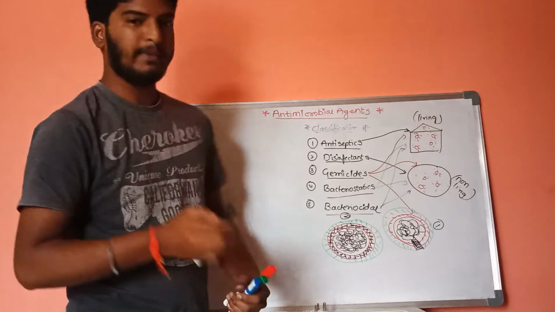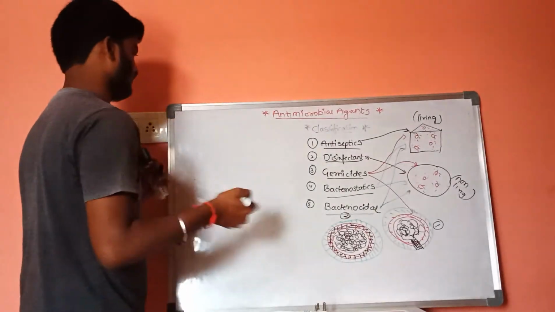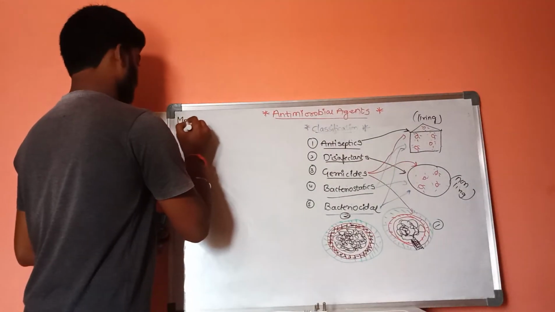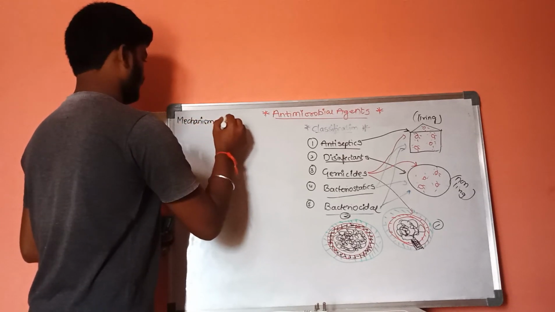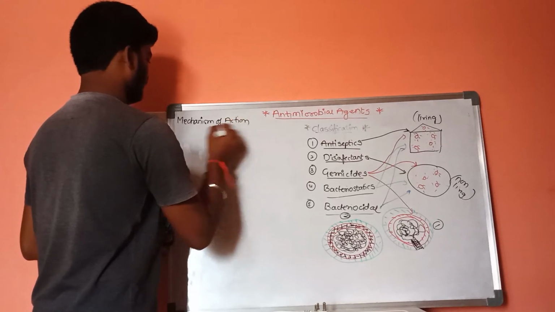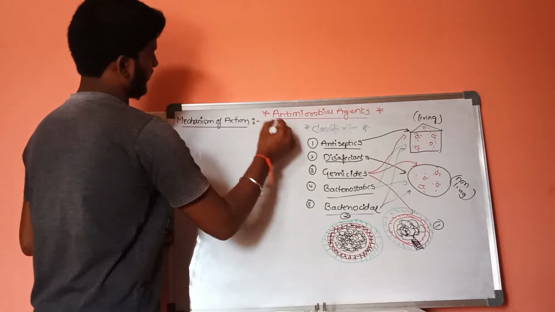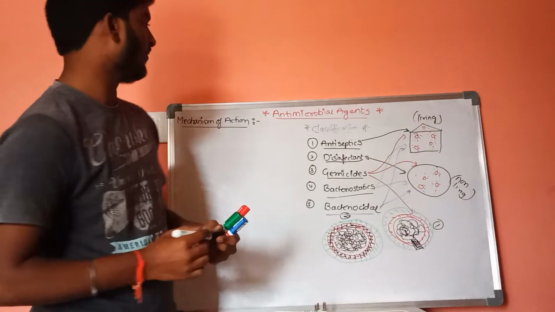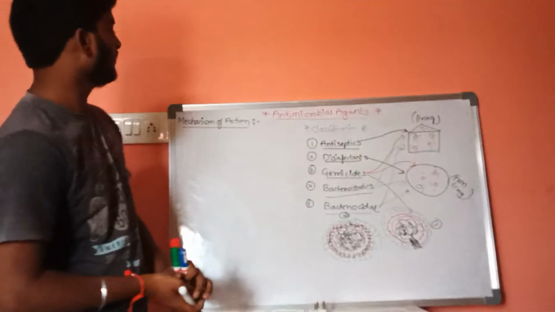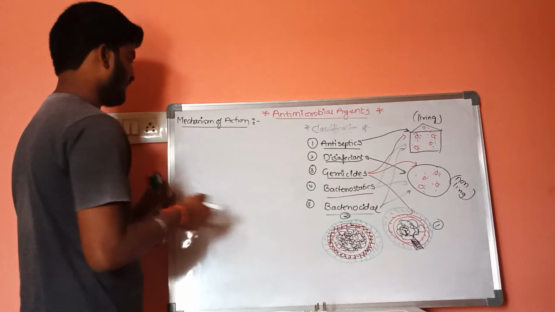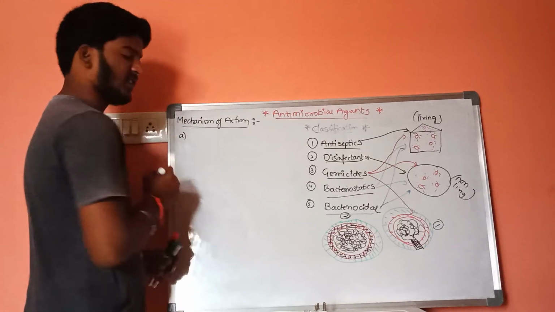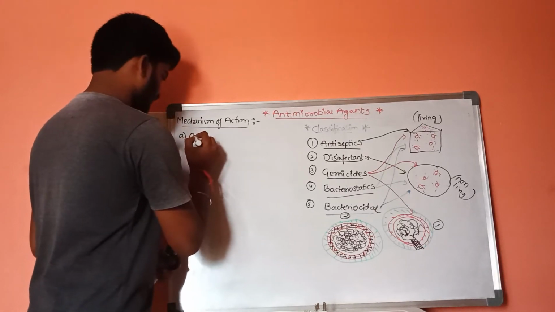If we discuss the mechanism of action of antimicrobial drugs, this mechanism of action can be explained by three methods. First one is the oxidation method.